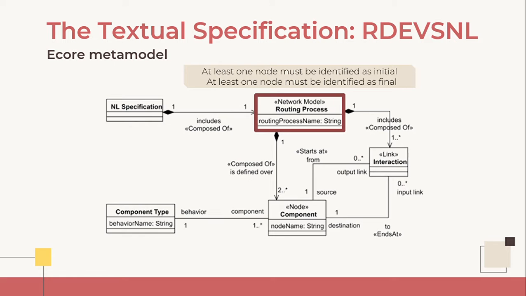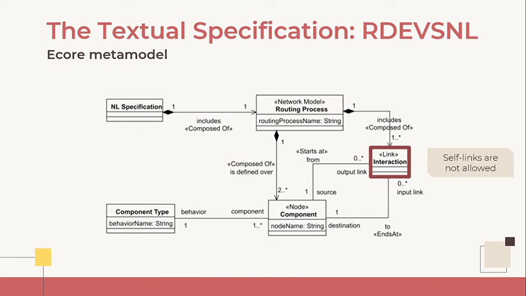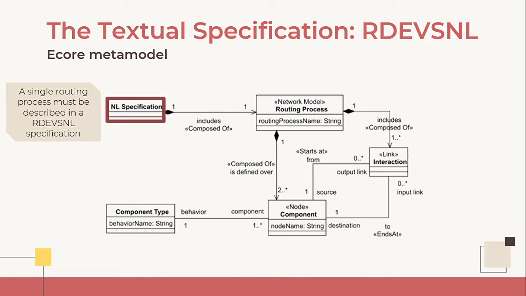At least one node must be identified as initial, and at least one node must be identified as final. Nodes cannot be isolated. Multiple links cannot connect the same pair of nodes. A component must execute a single behavior. Self-links aren't allowed. And a single routing process must be described in a RDEVS natural language specification.